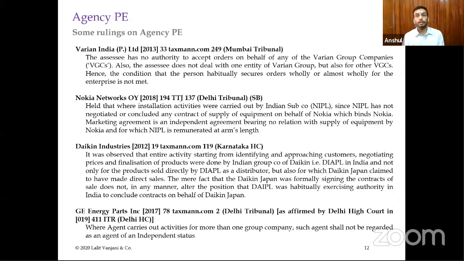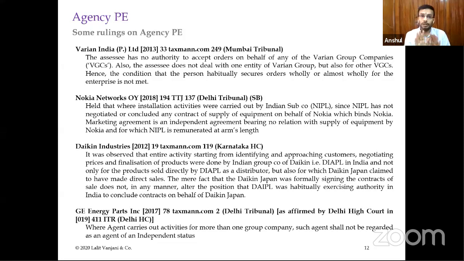Now, these are some rulings on agency PE. Varian India Private Limited is a very simple ruling which says that the Indian company was acting on behalf of multiple companies of the Varian group. So the court held that once you are acting on behalf of multiple entities, there is no single principal which we can pinpoint as your main principal. Then we will say that you do not constitute an agency PE in India.